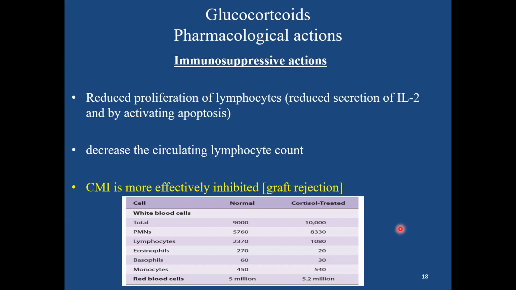So if you see the difference in the WBC between a normal individual and cortisol treated individuals: the total count is slightly increased in cortisol treated. The polymorphonuclear neutrophil is increased. Lymphocyte level is decreased. Eosinophils are sequestered in the tissues, in the spleen, and basophils are similarly sequestered in the spleen. See the changes, and monocytes are increased.